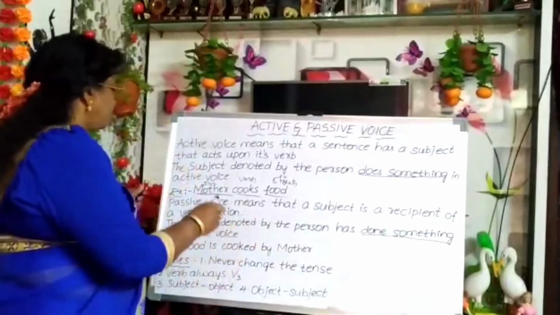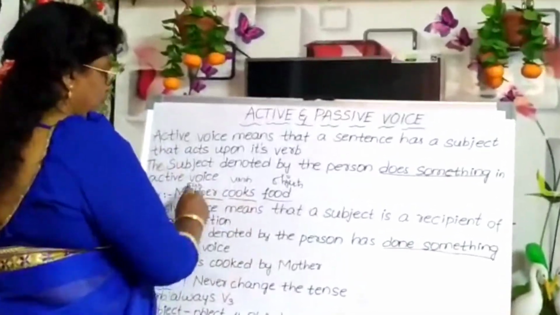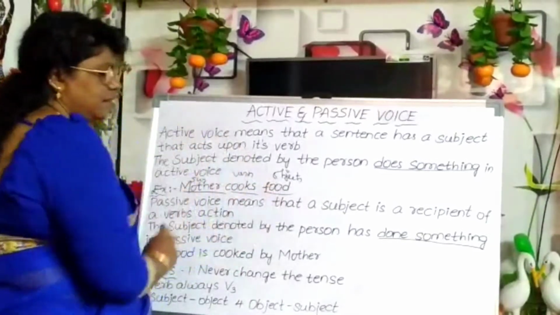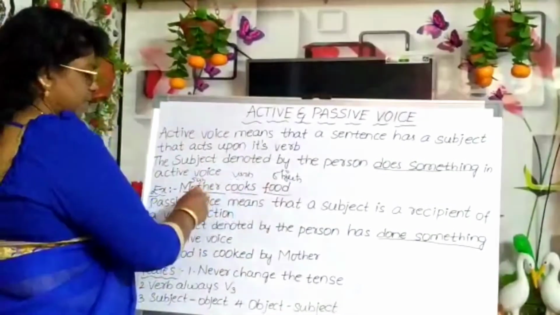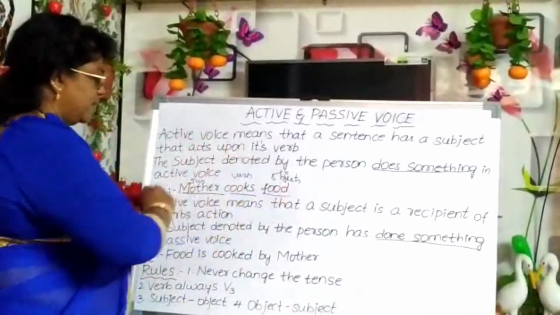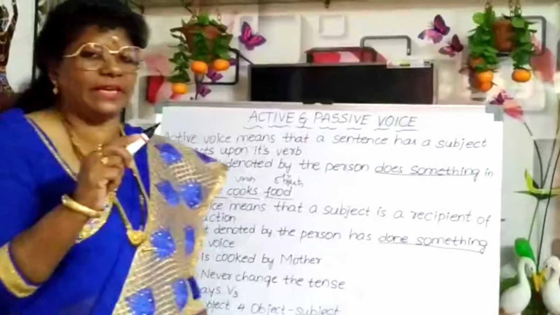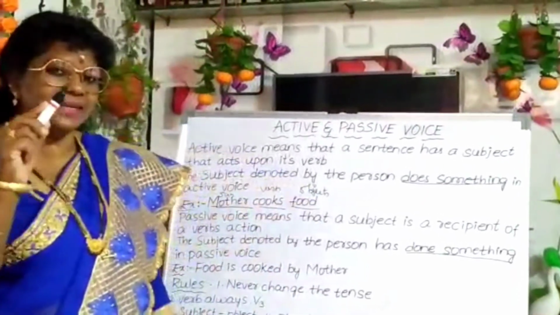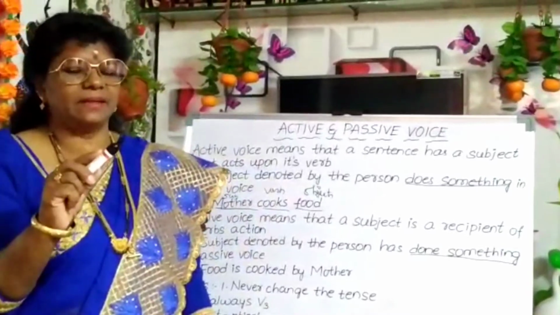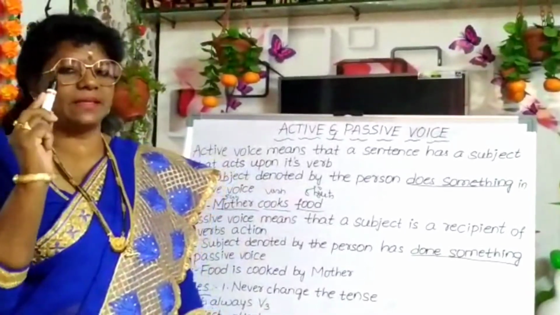See the example, mother cooks food. Mother is the subject, cooks is the verb, and food is the object. What does mother do? Cooks food. So this is the object. In short, we can say the telling part is the subject and the doing part is the object.